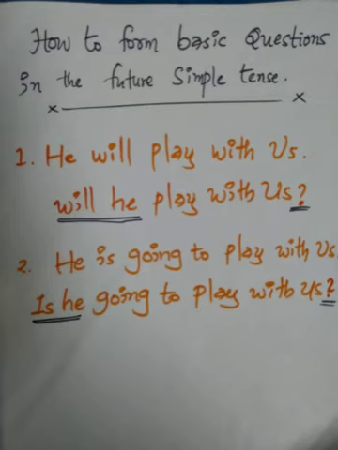Then we have going to and then the base verb. He is going to play with us. When I make a question, I simply again change the order of the first two words. Is he going to play with us? Put a question mark.